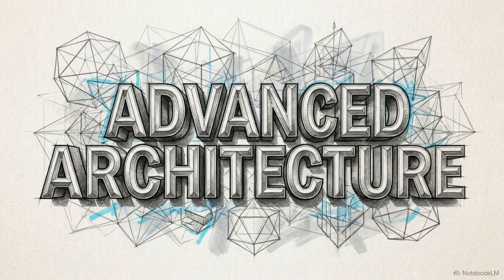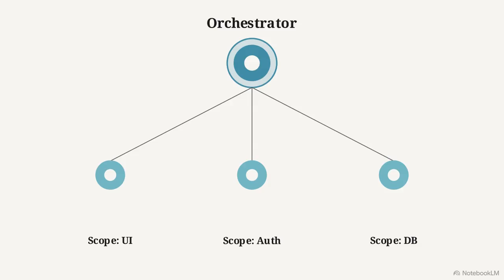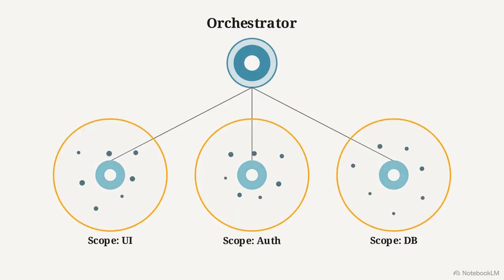Tiers 3 and 4 abandon the linear chat paradigm entirely, moving into complex orchestration. In this architecture, the main agent thread acts strictly as an orchestrator. It handles coordination and summaries, but it writes zero code. Instead, the orchestrator delegates execution by spawning multiple parallel subagents to do the actual development work. Each subagent is assigned a strict, isolated context boundary tailored entirely to its specific slice of the project. This isolation is critical. It prevents the active subagents from polluting each other's working memory or hallucinating features across different project scopes.